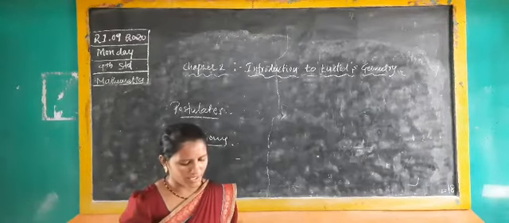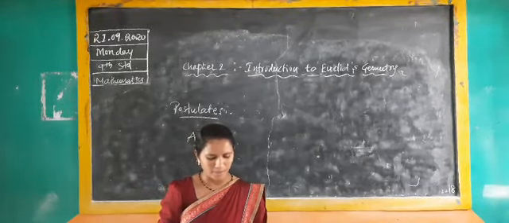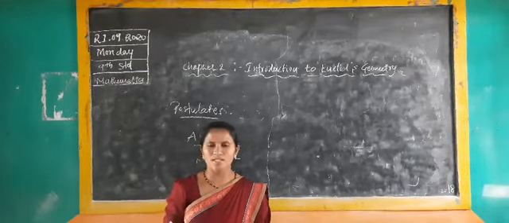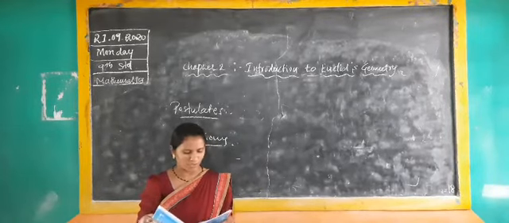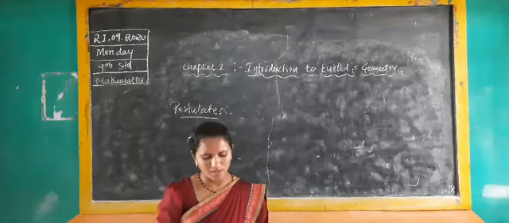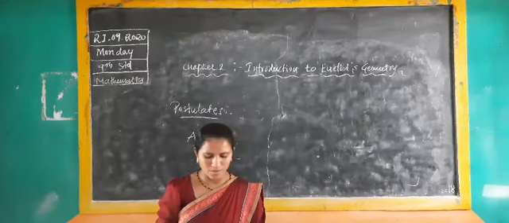In the next line, details about axioms and postulates are given. Euclid's axioms, not in his order, are given as a total of 7 points. You should write them down in your notebook. In the first one, things which are equal to the same thing are equal to one another. And next, if equals are added to equals, the wholes are equal.